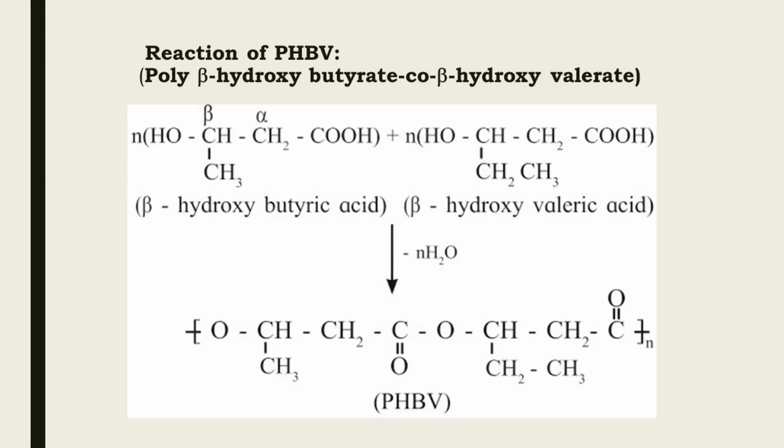It is degraded by microbes in the environment. The reaction is as shown in figure. N molecules of beta hydroxybutyric acid added with N molecules of beta hydroxyvaleric acid, linking takes place and PHBV is formed, having the structure OCH-CH3, CH2, COO, CH, CH2CH3, CH2CO n times, as shown in figure.